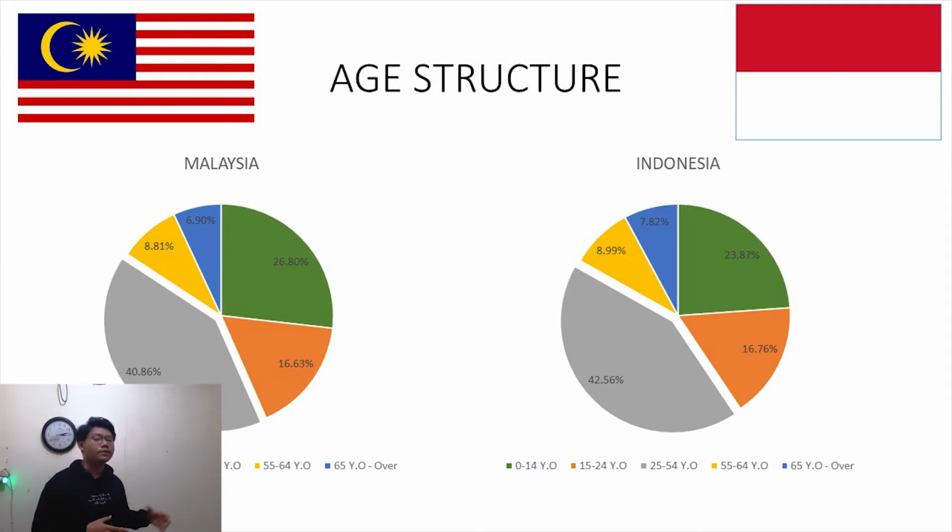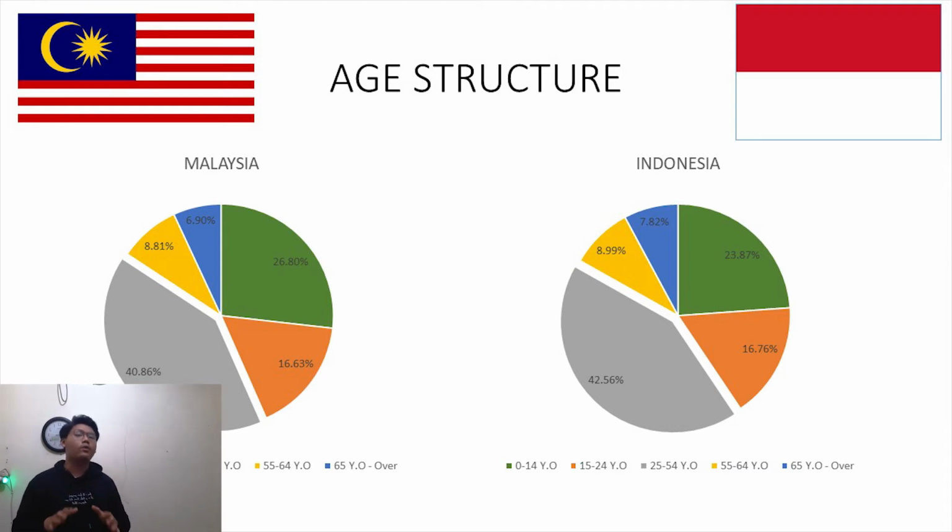The green piece of the chart shows us data from the age 0 until 14 years old. The orange one shows us data from 15 until 24 years old. The gray one shows us data from 25 until 54 years old, and the yellow one shows us data from 55 until 64 years old, and the blue one shows us data from 65 years old and over.